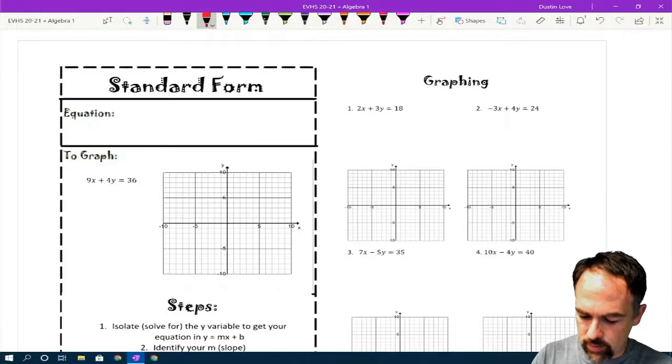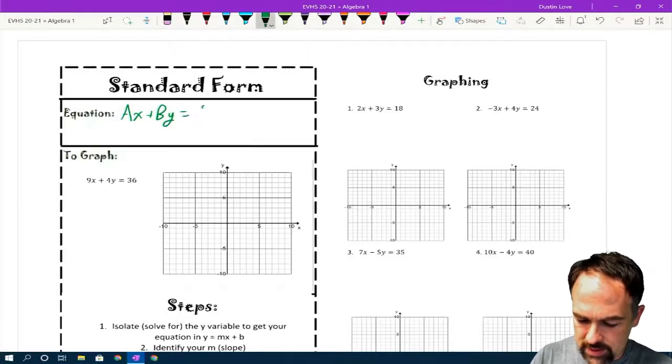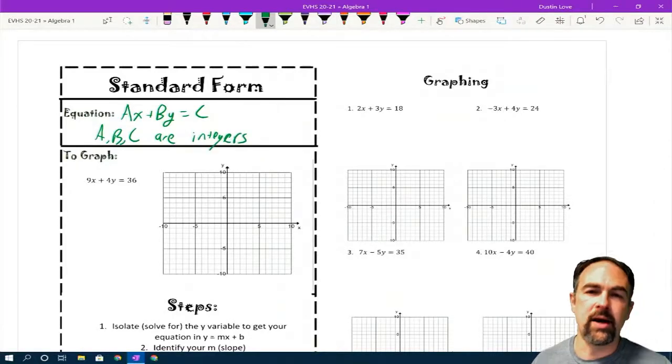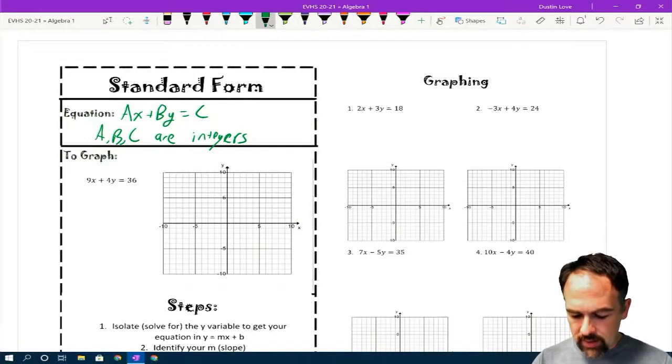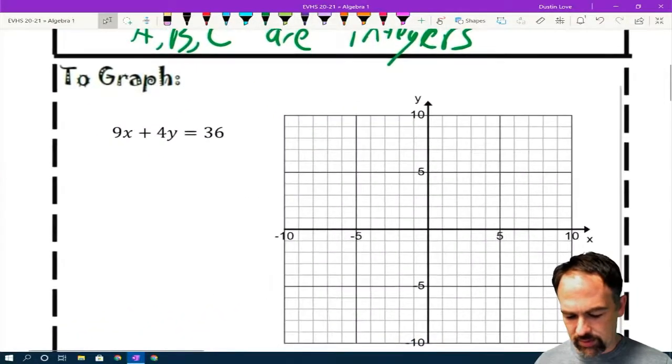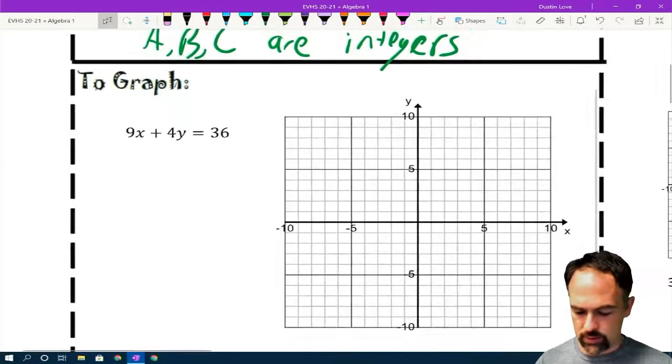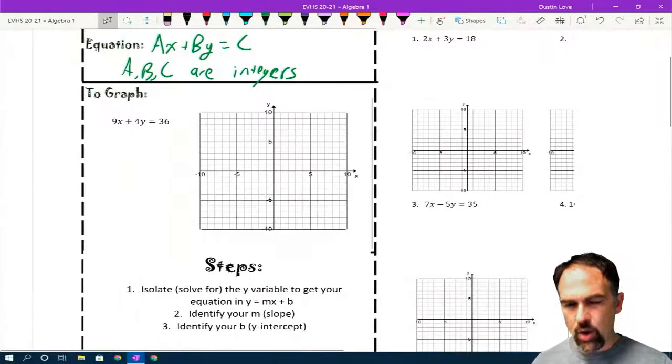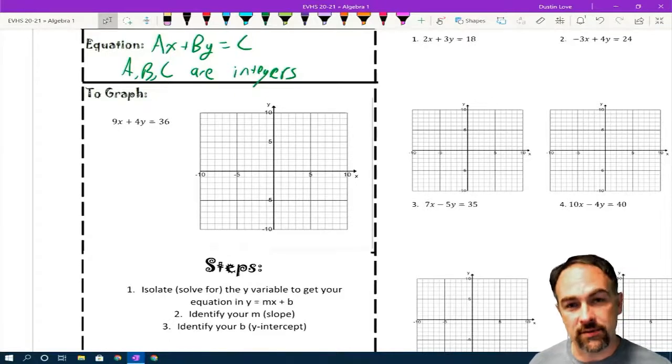So standard form is when we have an equation written in the form ax plus by is equal to c, where a, b, and c are integers, which means that it can be positive or negative whole numbers and 0. So that's one that's like this: 9x plus 4y equals 36. And we're going to focus a lot on graphing those in the first part of this lesson.